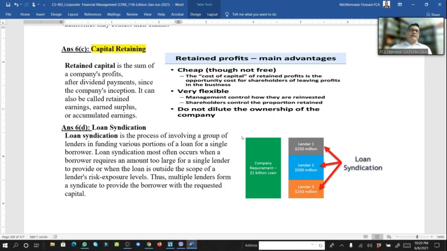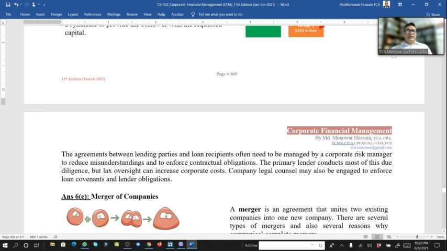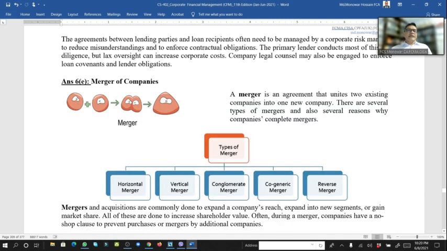So this one, and loan syndication, another question, a theory. Loan syndication is the process of involving a group of lenders in funding the various portions of a loan for a single borrower. So loan syndication, and another, merger of company.